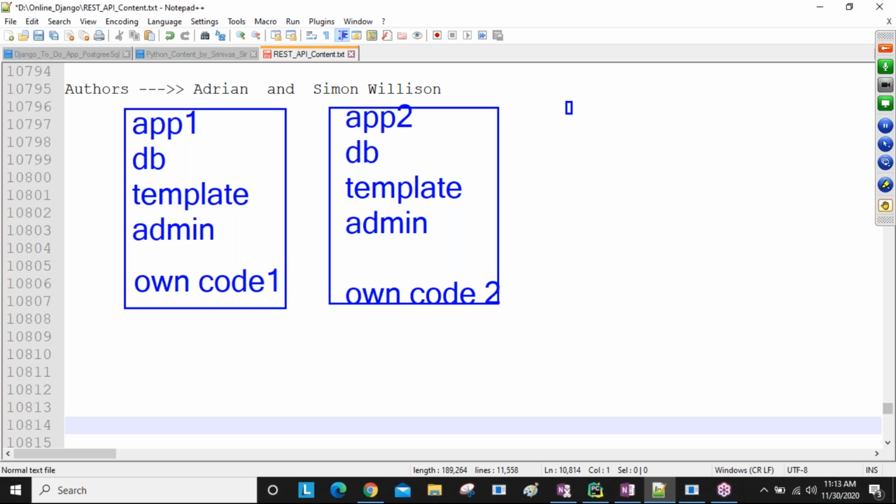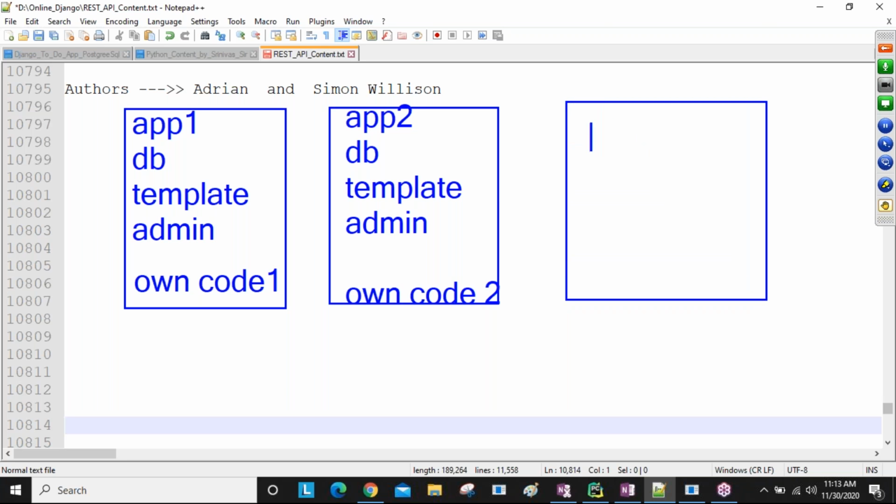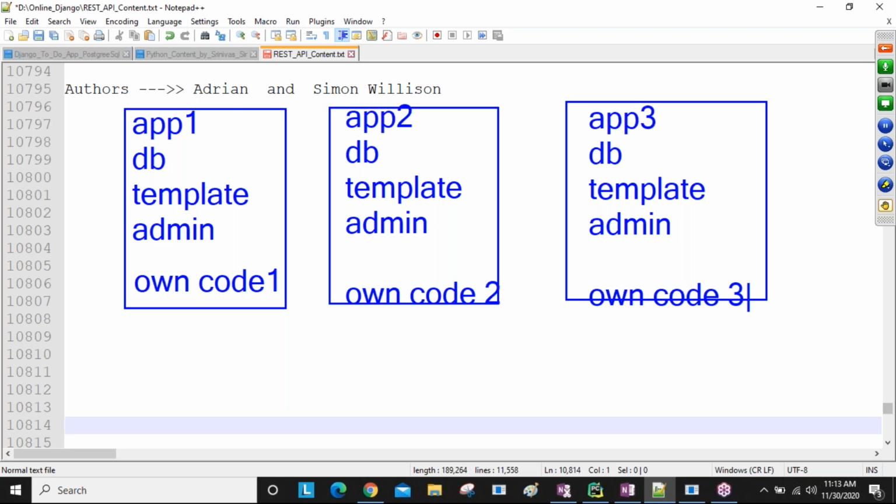Again one more application is there, and in this application also the DB-related, template-related and admin-related parts are there, and you write different own code. Got it? So they develop multiple applications, and only this piece of own code changes from project to project, application to application.